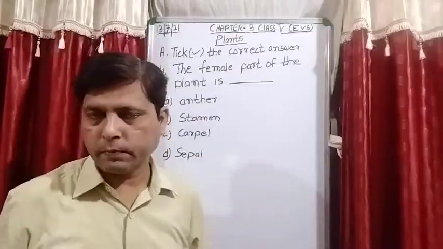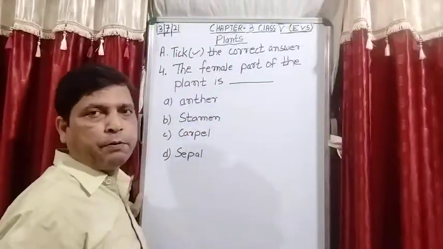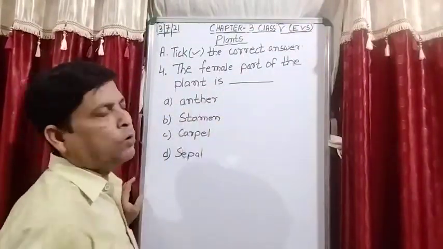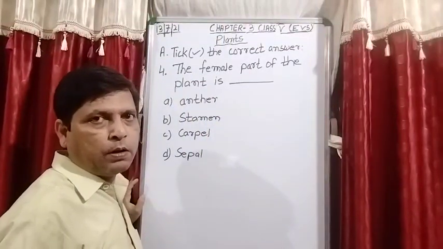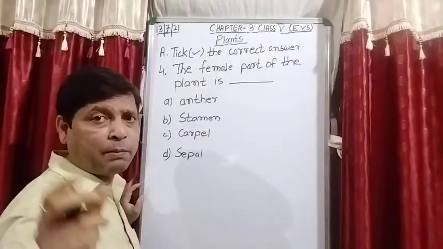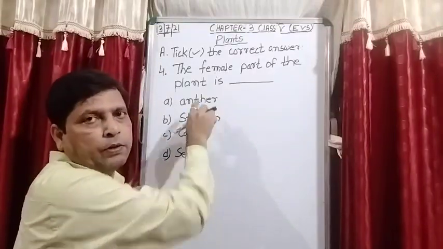So students, the female part of the plant, which is present in the flower. Anther is not the right answer because it is a part of the male reproductive part. It is a part of the stamen, and pollen is present inside the anther.